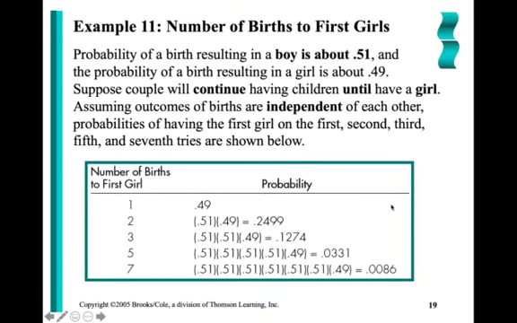And there's approximately a 25% chance that occurred. And if they continue in this pattern, on the third attempt, if they did not have a girl until their third child, they had a boy, then they had a boy, and then finally a girl. If I go all the way down to the seventh attempt, that would mean that the first 6 children were all boys. So this will be what? 0.51 to the 6th multiplied by 0.49. There's less than a 1% chance, right, that this would occur?